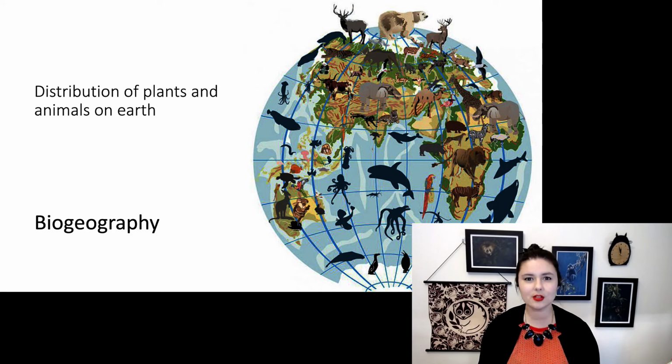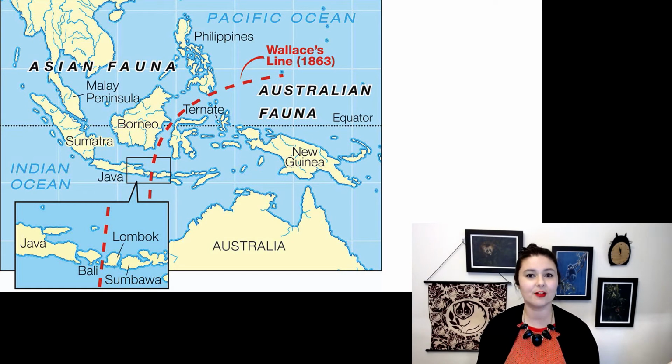One of the most important insights that Alfred Russell Wallace has was looking at the fauna in Oceania. So we can see here he drew a line on our map. On one side, all of the islands closer to mainland Asia, all of the animals look pretty normal to us. They all look about the same. On the other side, all of the animals are the weird stuff that comes from Australia. If you've heard all of the jokes about how Australia has a lot of weird animals, most of them want to kill you, yeah, that's right. All of the animals in Australia do look pretty different from everything else.